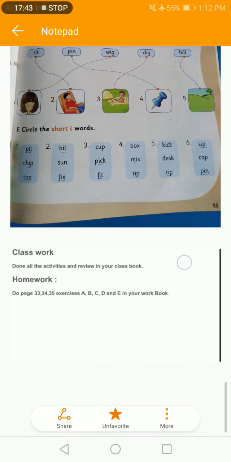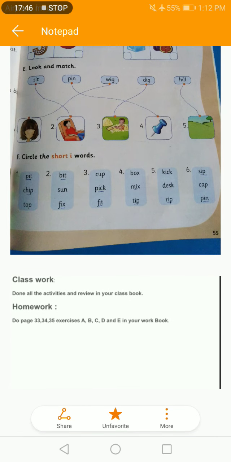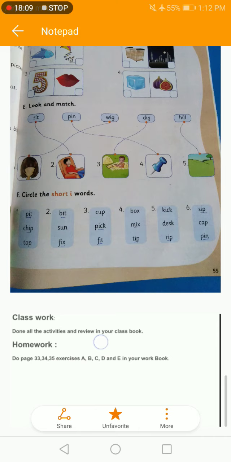Okay, now you have your classwork and your homework. Your classwork is you have to do all the activities and review in your class book, and your homework is you have to do page 33, 34, 35 and exercise number A, B, C, D and E in your workbook. So you have to do all these activities. So it is all in this unit, in this lecture.